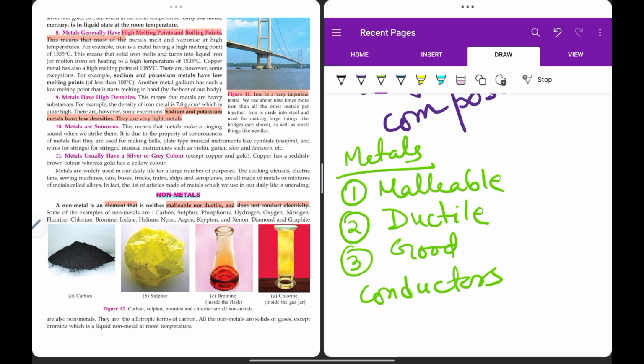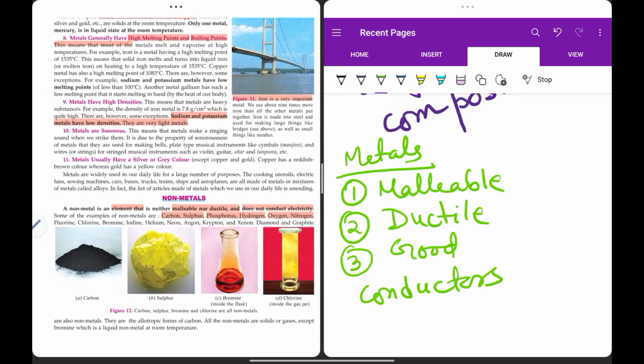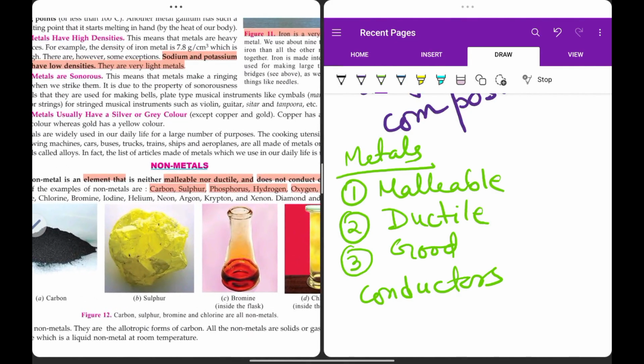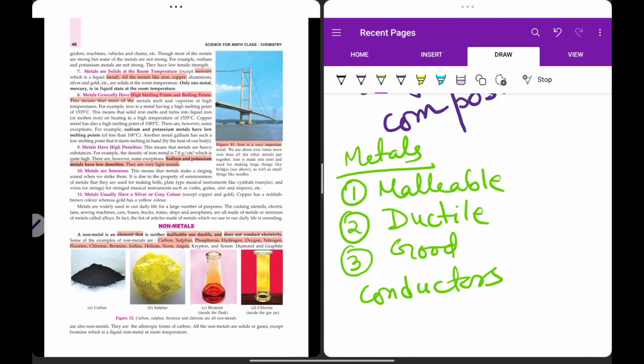So obviously non-metals are not having these properties. Some of the non-metals are what? Carbon is a non-metal, sulfur, phosphorus, oxygen, hydrogen, nitrogen, chlorine. These all are non-metals. And the noble gases, argon, krypton, xenon, neon, helium, they are all non-metals. They are having non-metallic character.